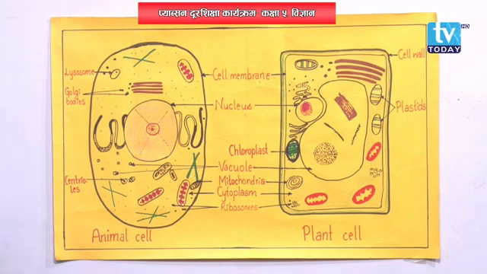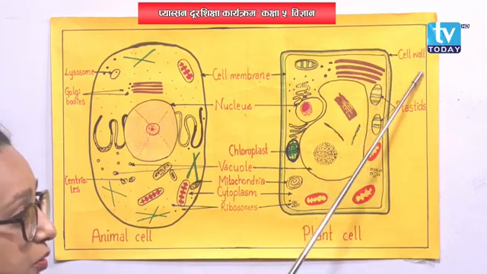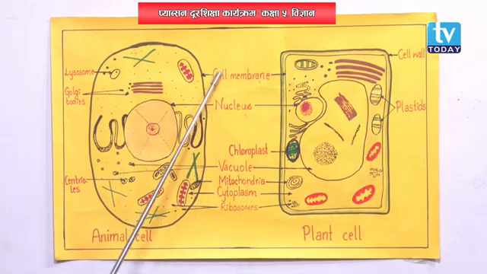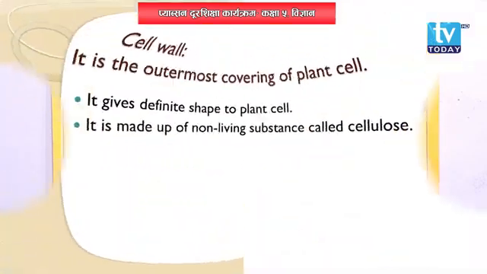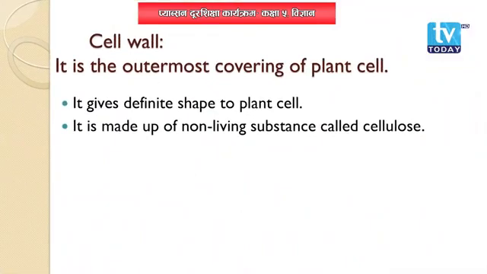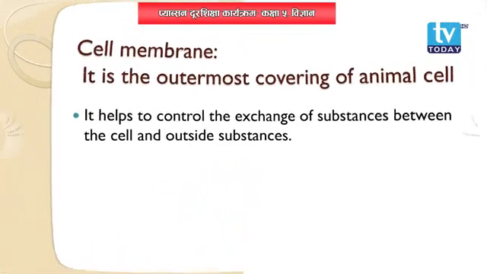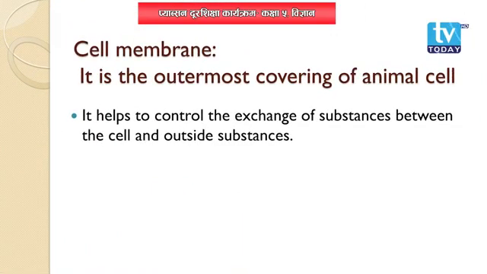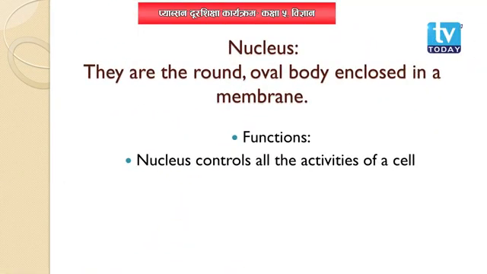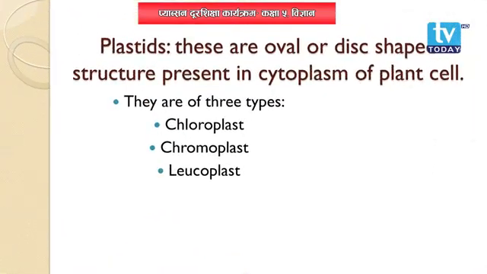Okay. Now let's move to a short revision. Animal cell, plant cell. The outermost covering of plant cell is cell wall. The outermost covering of animal cell is cell membrane. Cell wall is made up of cellulose. Whereas cell membrane is the second covering of plant cell. And nucleus is centrally located in animal cell, whereas it is slightly shifted near to the vacuole in plant cell. Plastids are present in plant cell, but they are absent in animal cell.